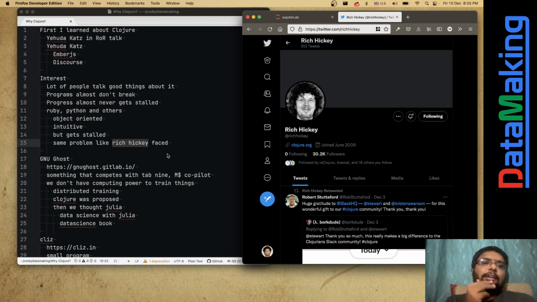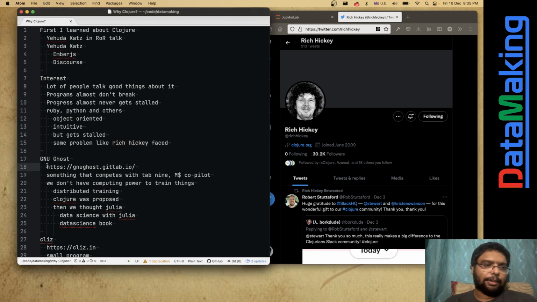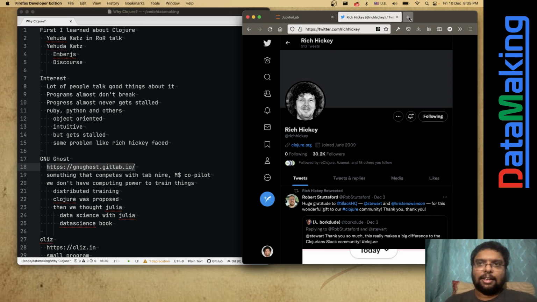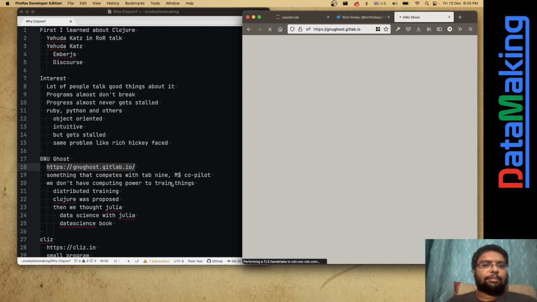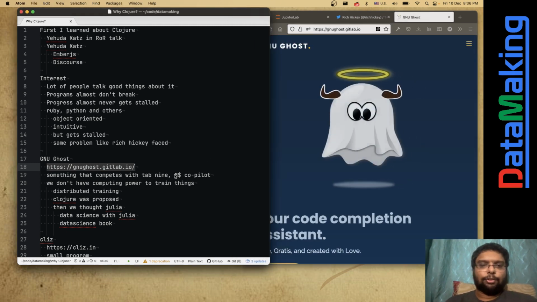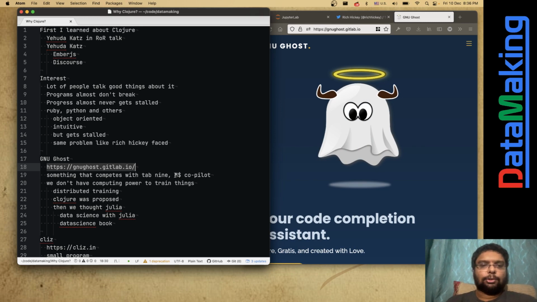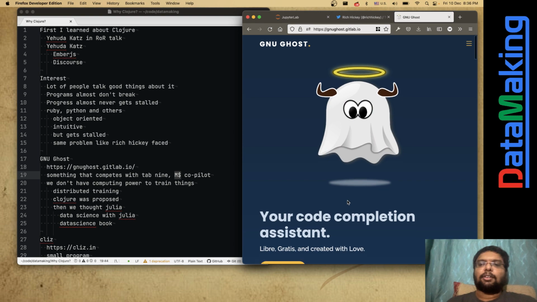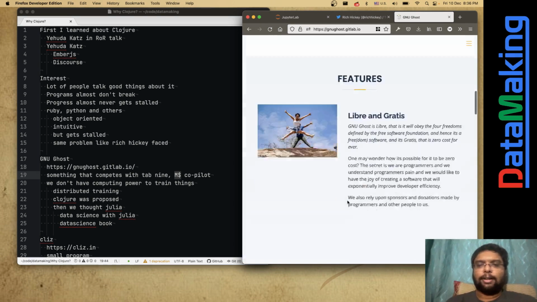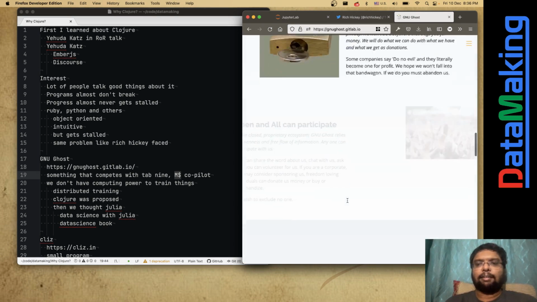A few of us had some discussion with a project called GNU Goes. GNU Goes is a project that wants to be an open source AI powered code completion tool. It wants to compete with Tabnine and Microsoft Copilot. Don't ask me why I put $M for Microsoft. This is going nowhere now, but we do have it in our minds.